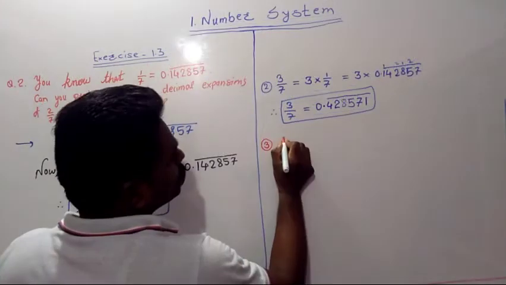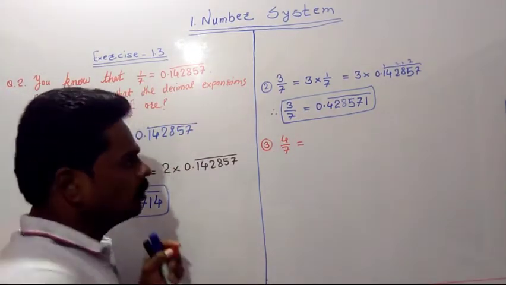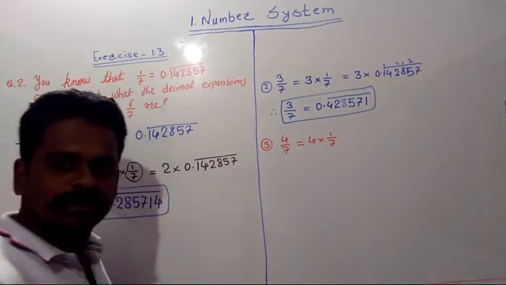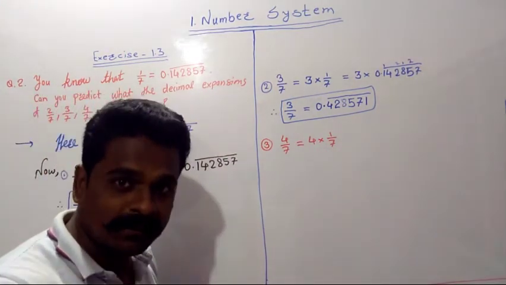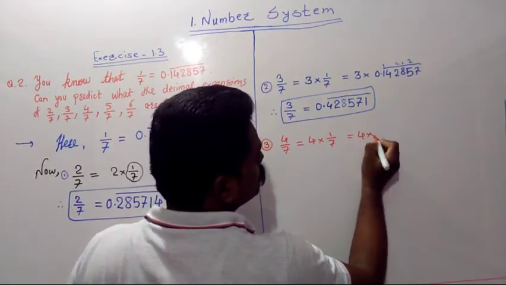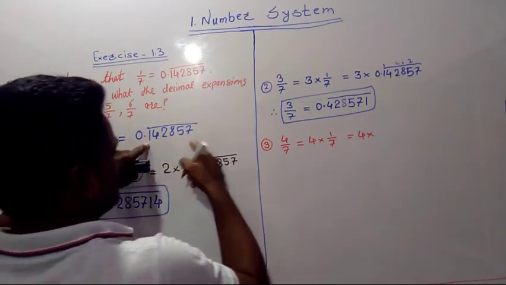Next one, it is 4 by 7. This 4 by 7 we can write how? 4 into 1 by 7. We can write in this form also. And as we know the value of 1 by 7, we can just substitute in the next step. So 4 into value of 1 by 7. Where is 1 by 7? 1 by 7 is here.